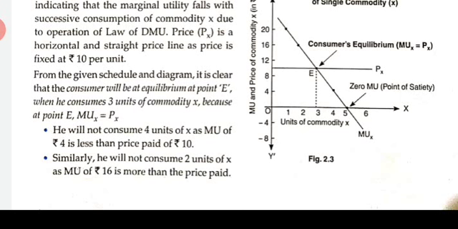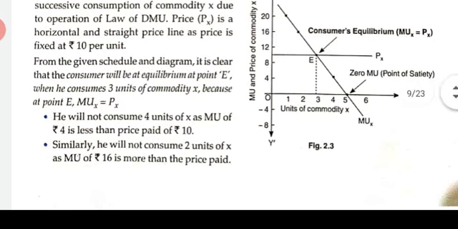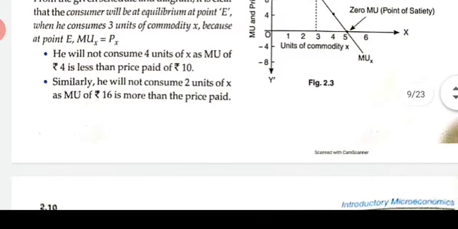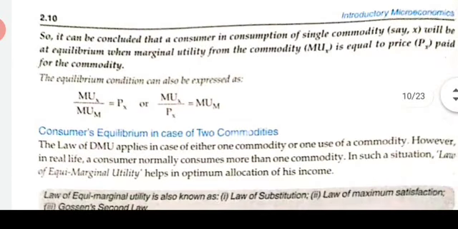From the given schedule and diagram, it is clear that the consumer equilibrium will be achieved at point E, where MUX equals PX. The consumer will not consume 4 units of X, nor 2 units of X. The consumer will consume only 3 units of commodity X, because at 3 units the consumer is in equilibrium. It can be concluded that a consumer consuming a single commodity X will be in equilibrium when marginal utility from the commodity, MUX, is equal to the price paid for that commodity.